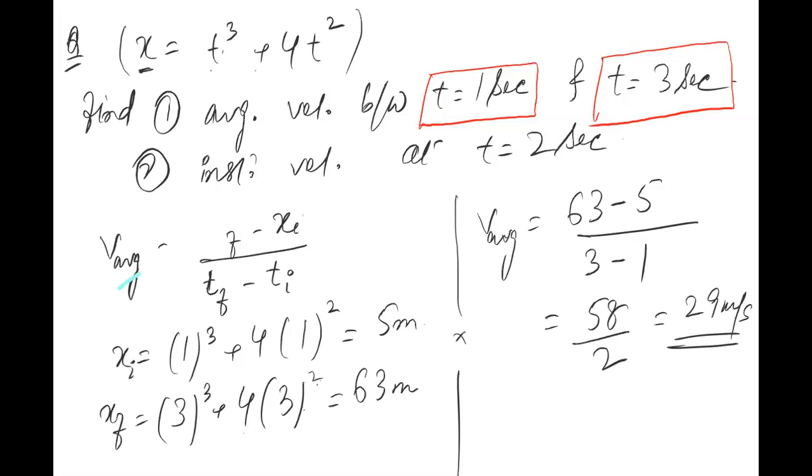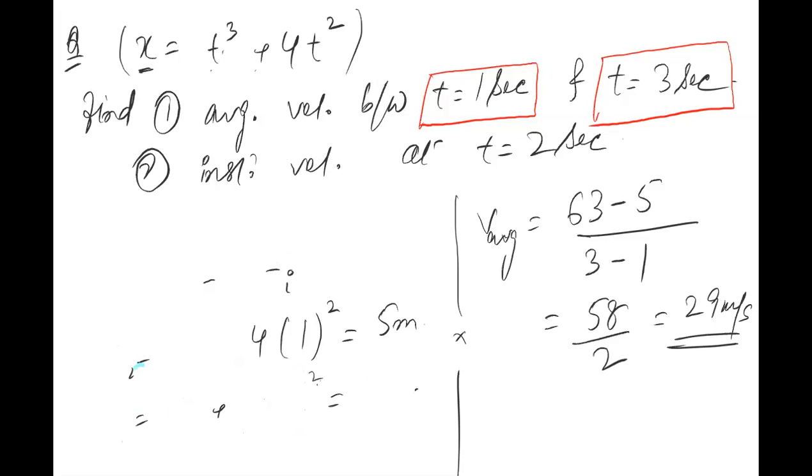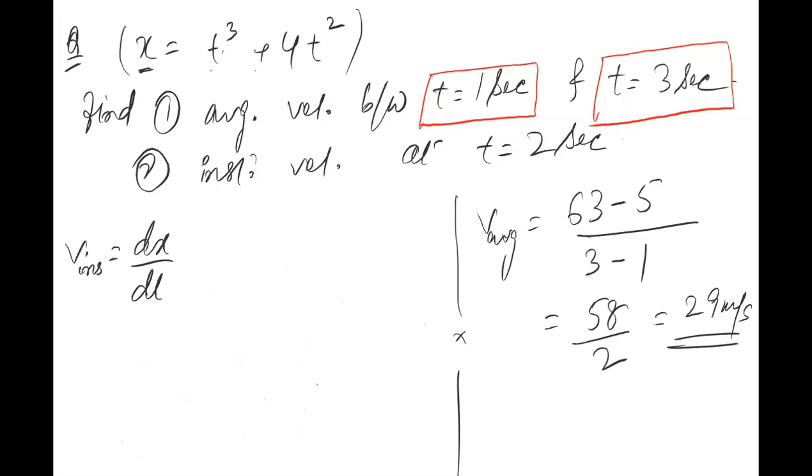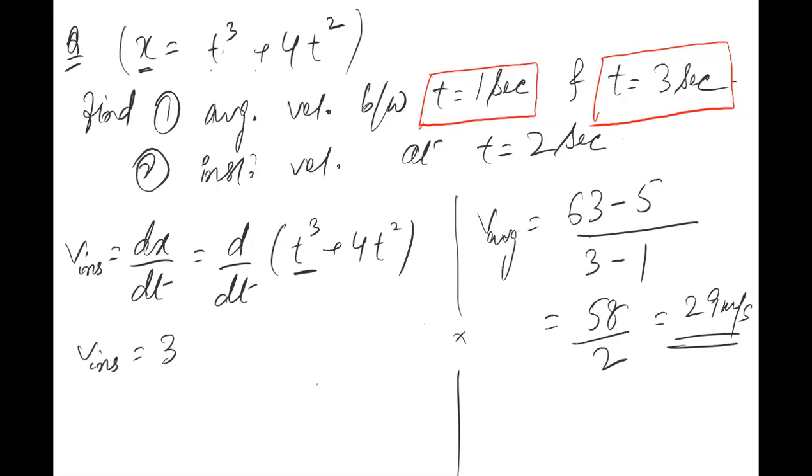I'm erasing everything on the screen, the solution of the first part. Now I'll be solving the second part of it, which is the instantaneous velocity. For instantaneous velocity, we know that we have to differentiate this x. So this will be dx by dt, that is d by dt of t cube plus 4t squared. So v instantaneous will be equal to what? The differentiation of this is 3t squared plus 8t.